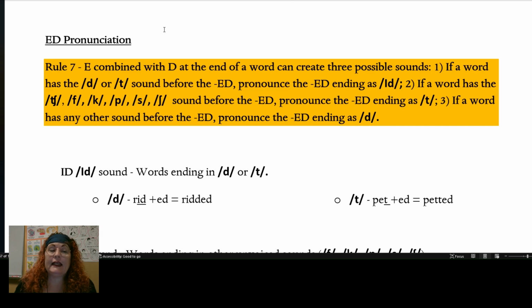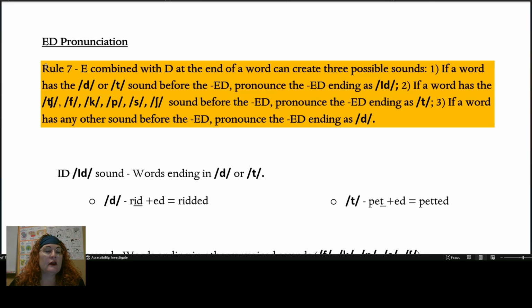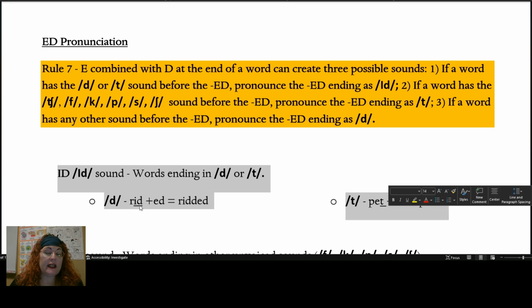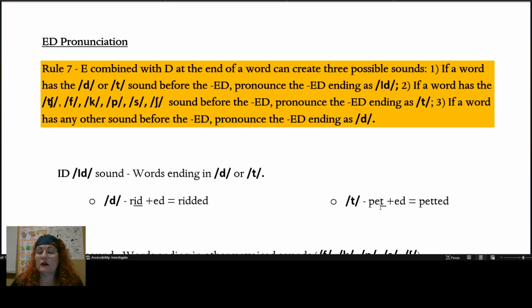Remember that ED endings on words can be especially tricky. When E combines with D at the end of a word, it can create 3 possible sounds. Number 1, if a word has a D or a T sound before the ED, pronounce the ED ending as id. For example, rid, ridded, pet, petted. When you have this D or this T, follow with the id sound, ridded, petted.